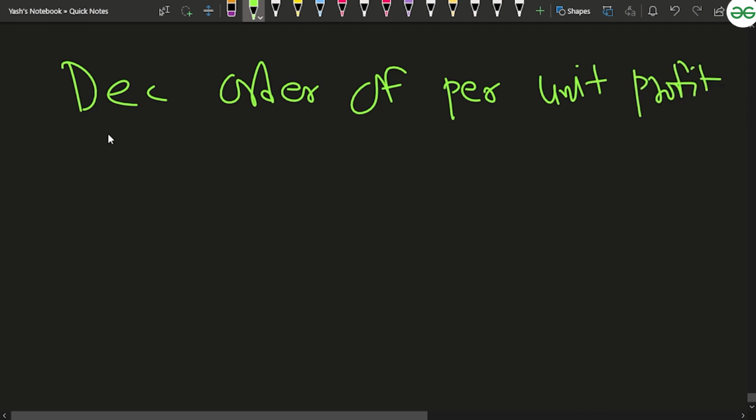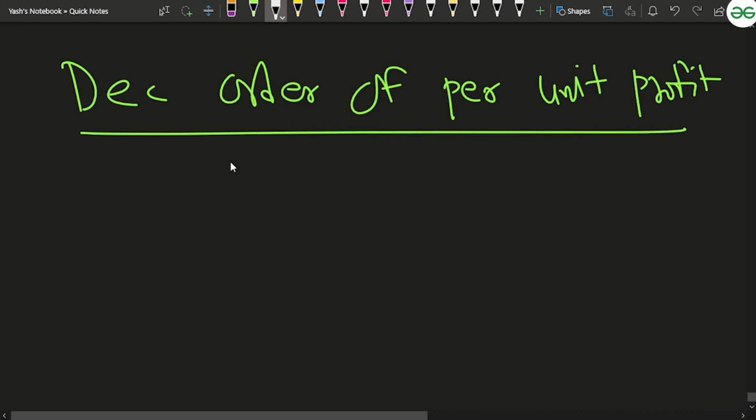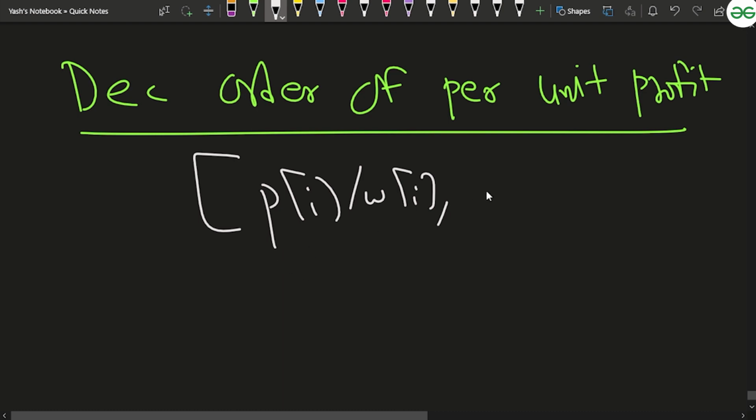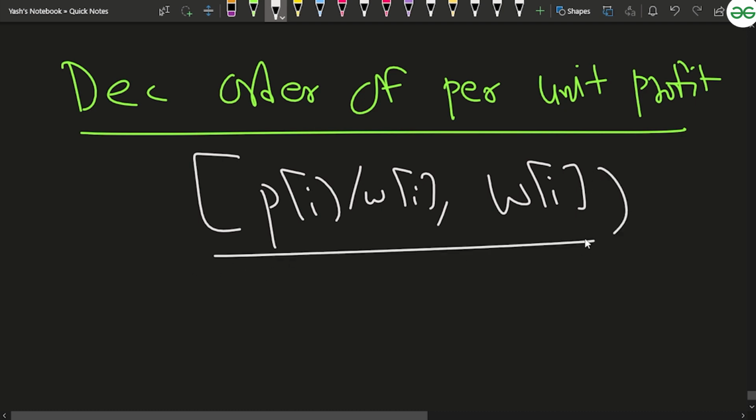So what will you do? You will store it in a pair. You will store correspondingly the profit per unit, profit divided by W of I, as the first part of the pair, and then the other thing you will consider is the weight associated with it. That is how you will be considering it. And then you will sort this particular vector of pairs.